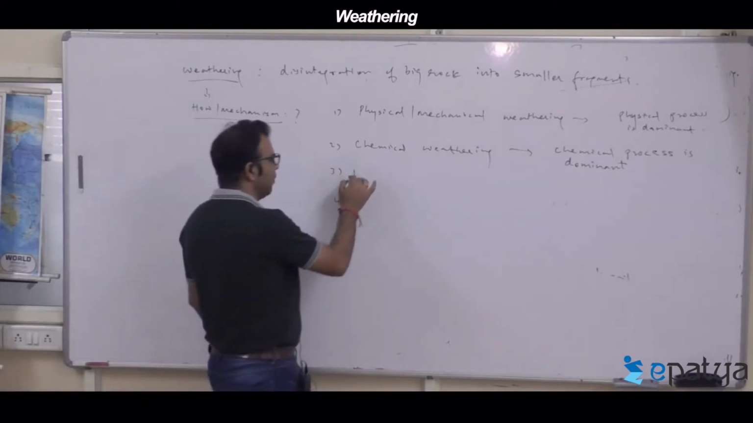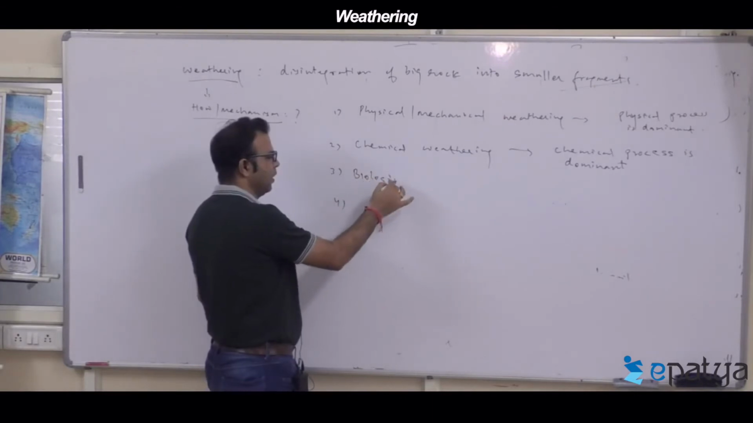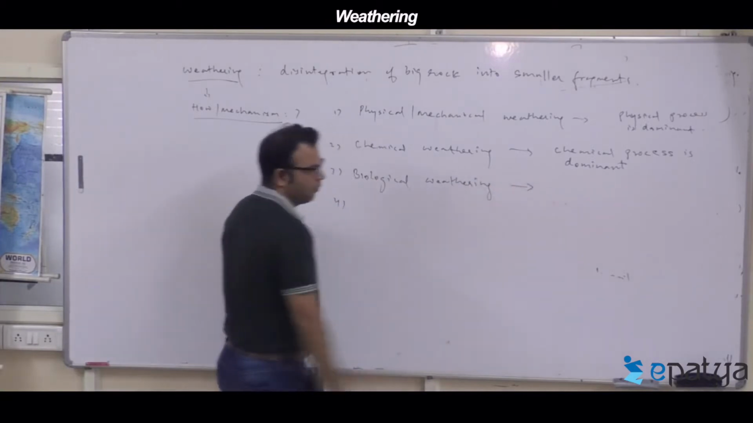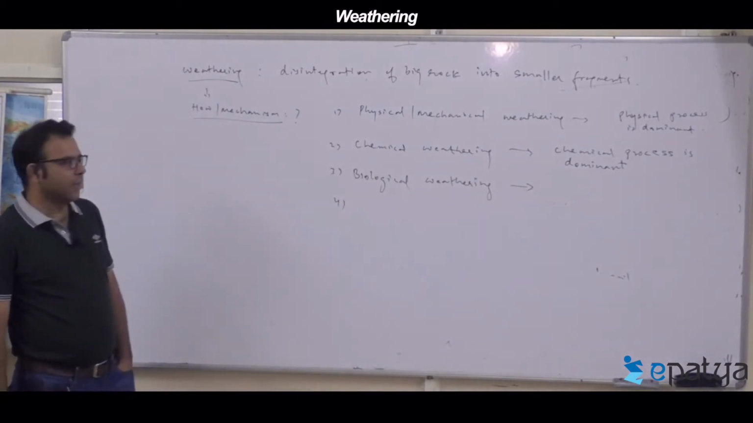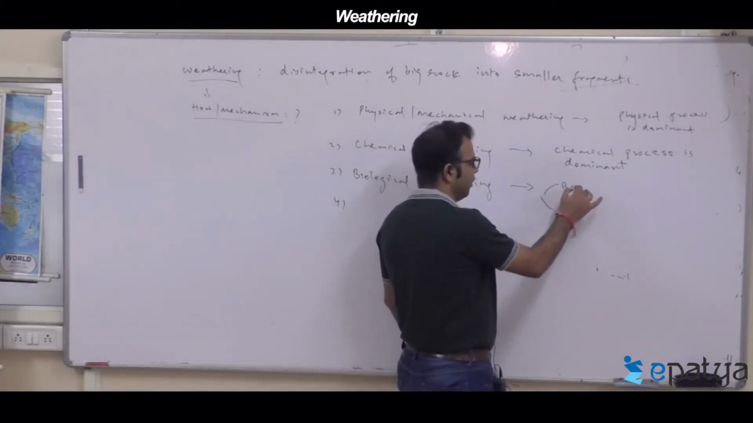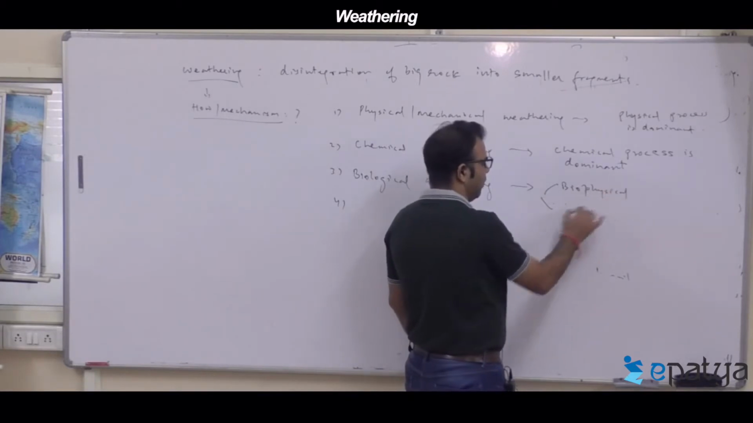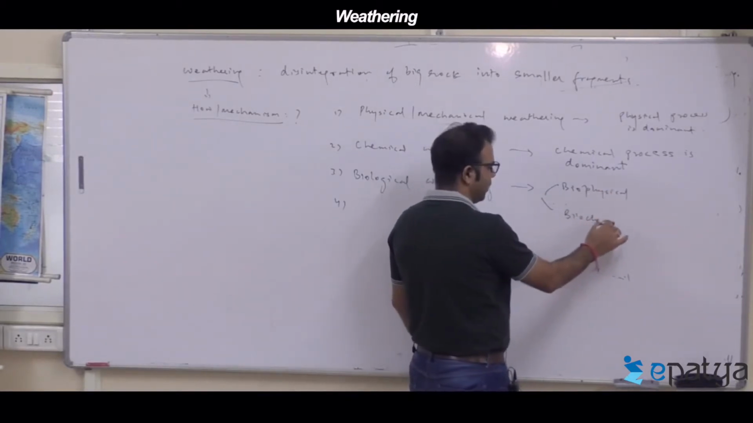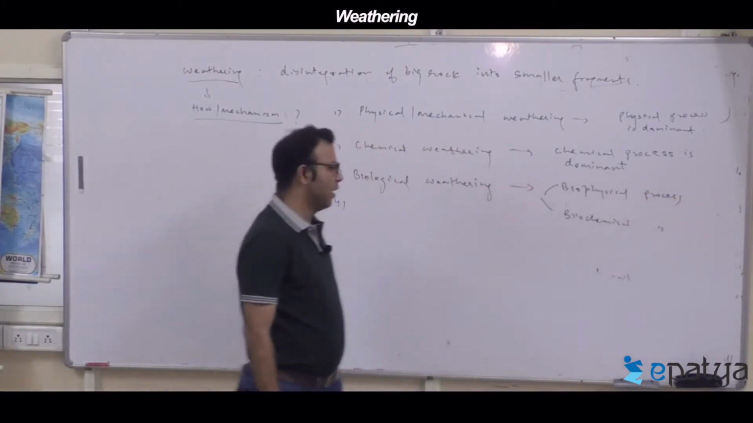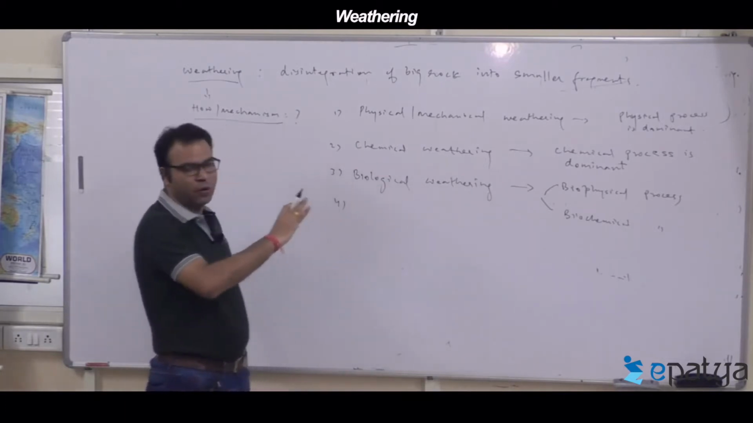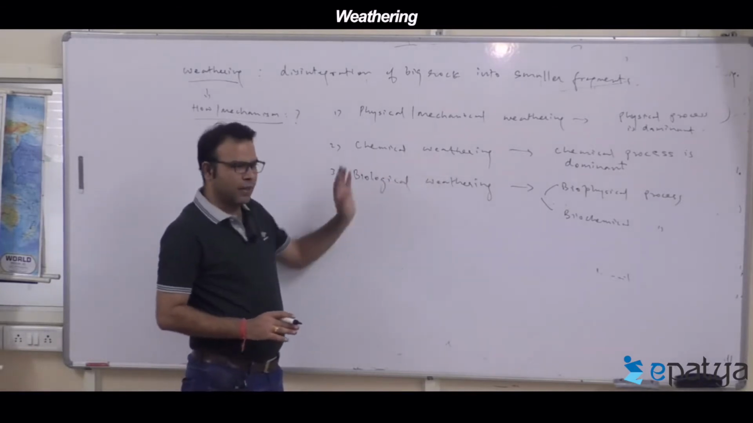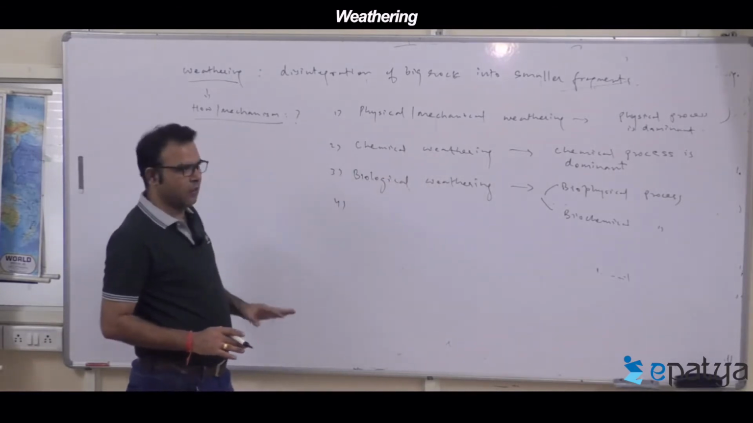Next is called biological weathering. So here the biological agents, through biophysical or biochemical processes, both; when biological agents like plants, animals, and microorganisms are active in doing weathering, either physically or chemically, then it is called biological weathering.